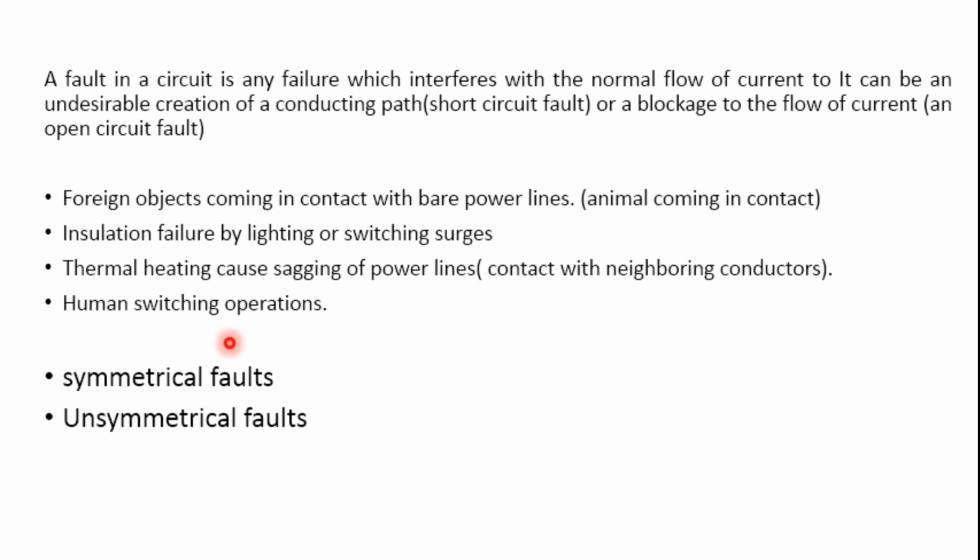There is a possibility of malfunctioning, or sometimes human interference may take place. This might be one of the reasons for a fault taking place in the power system. So now we understood the reasons. Not only these, other than this we have a number of other reasons resulting in a fault in the power system.